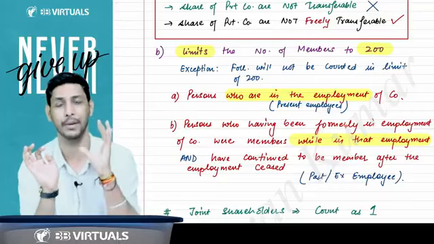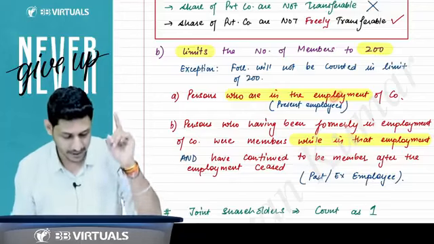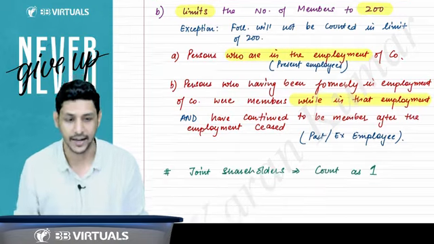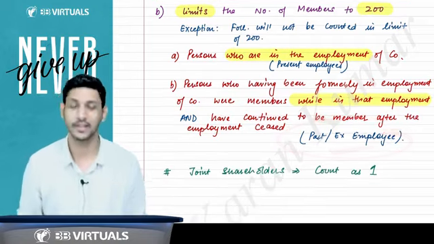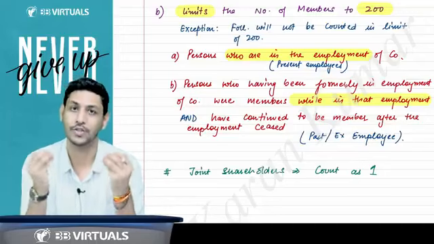That kind of past member is not included in the limit of 200. So please keep this in your mind: the present employee will not be counted in the limit of 200, and the past employee will not be counted in the limit of 200. Now, the people who are joint shareholders.